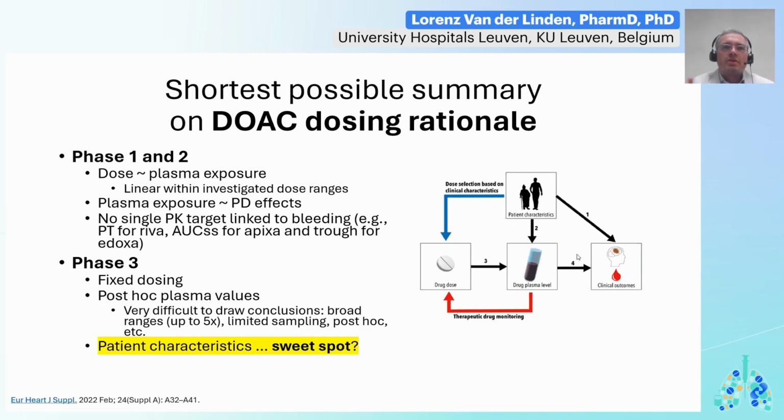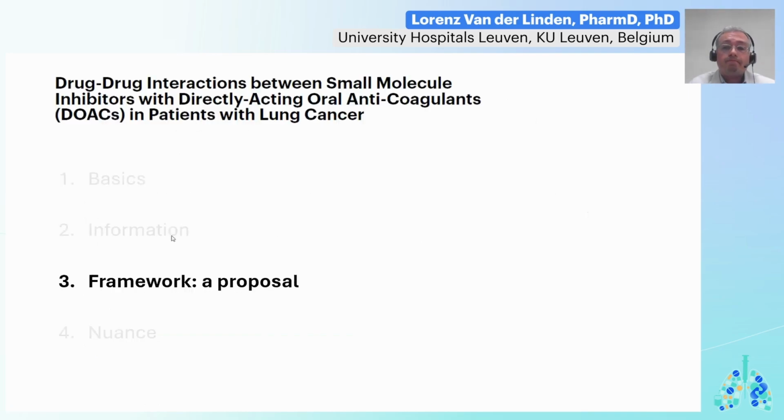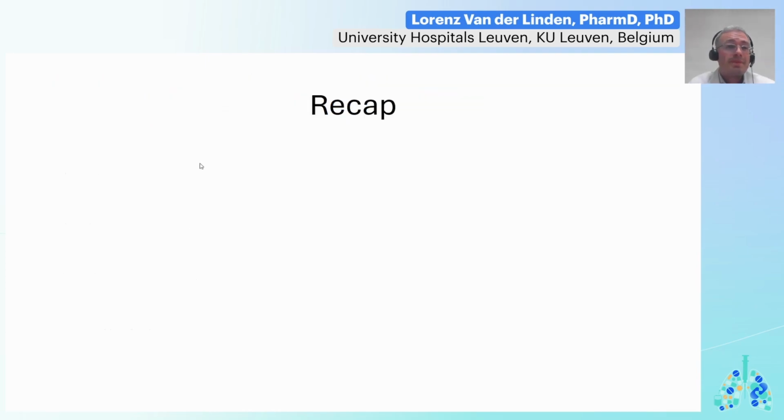on-therapy ranges were retrieved and documented, but they were very broad, and they were based on limited sampling performed as part of said phase 3 studies. And given the clinical results attained with such broad ranges, some argue that with DOACs, we might have ended up with a sweet spot. And taken all of the above together, I propose to you now a pragmatic framework.